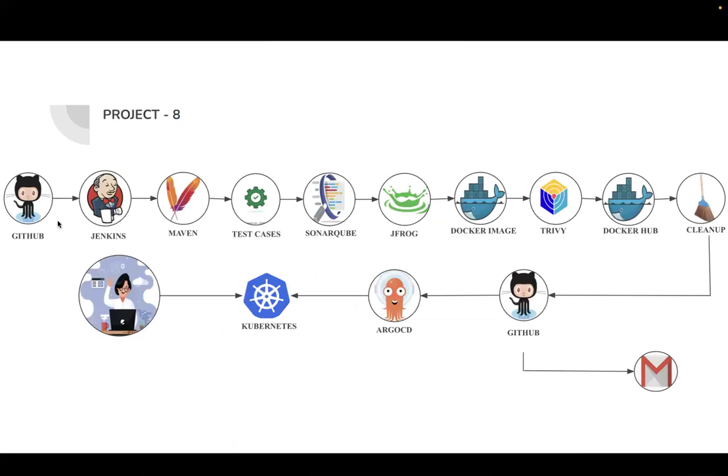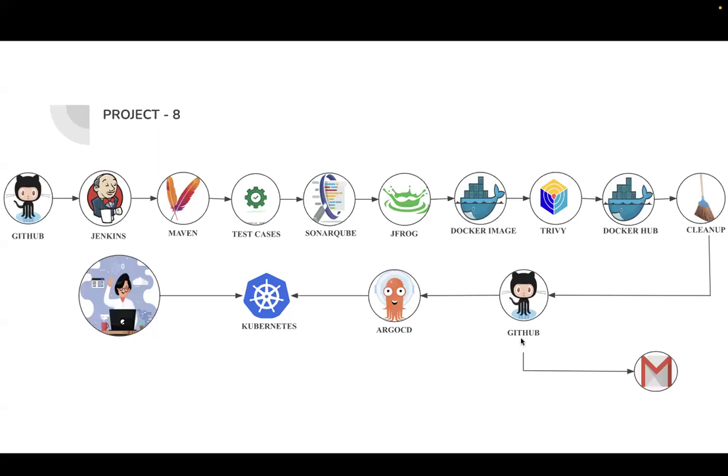This is a Jenkins pipeline. As I told you when explaining the Jenkins syllabus, we are going to integrate the pipeline with GitHub, Jenkins, Maven, test cases, SonarQube, Java, JFrog, and Docker image. We are going to create a Docker image out of the Spring Boot application, scan the Docker image with Trivy, push the Docker image to Docker Hub, do clean-up activities, and trigger the downstream job. That is another pipeline, another Jenkins job that we have.